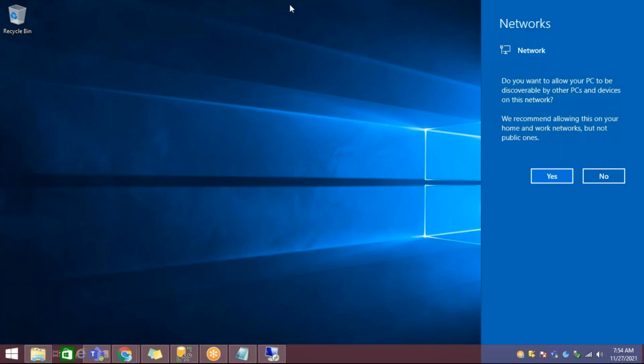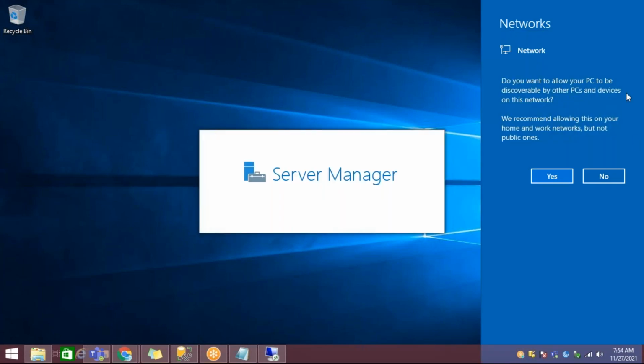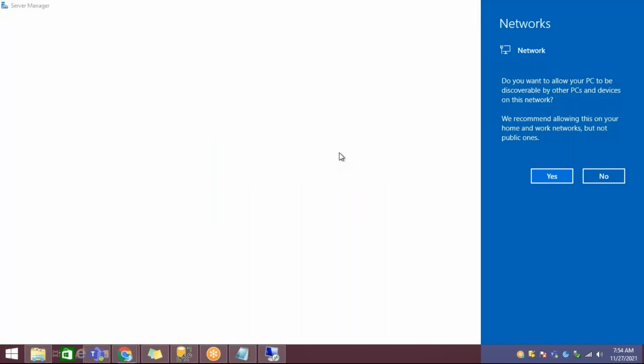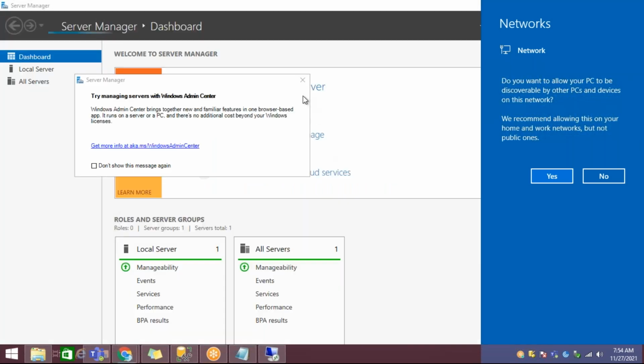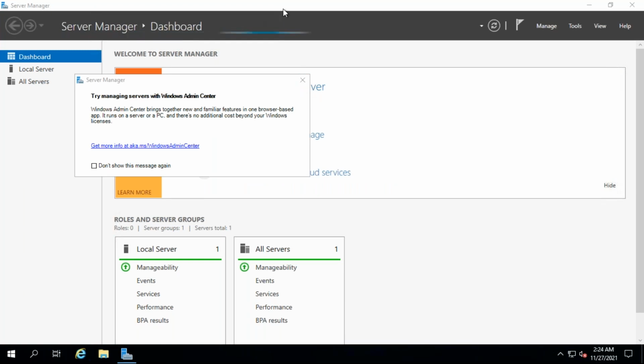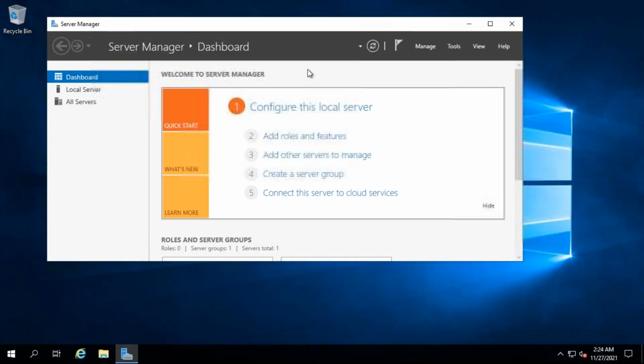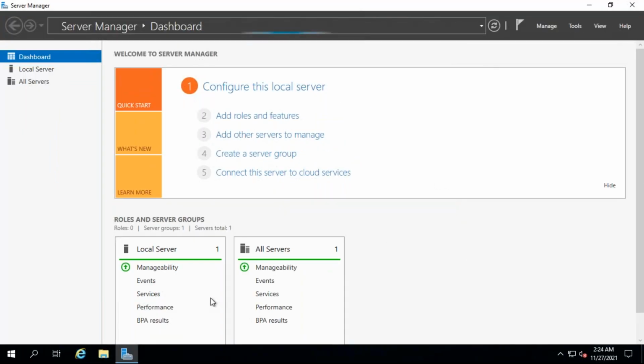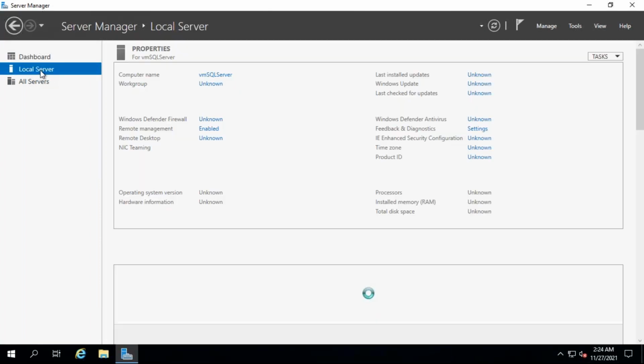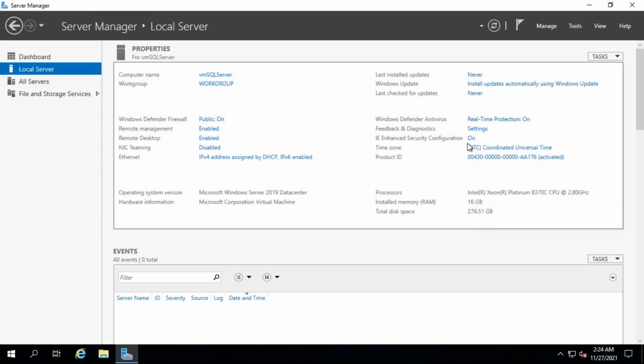Here what you are doing is creating a server in the cloud. That is your virtual machine. Here in the local servers, you can have the virtual.